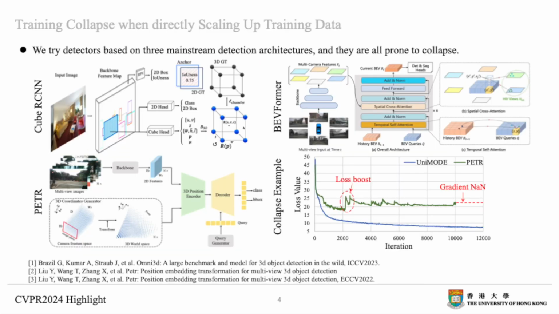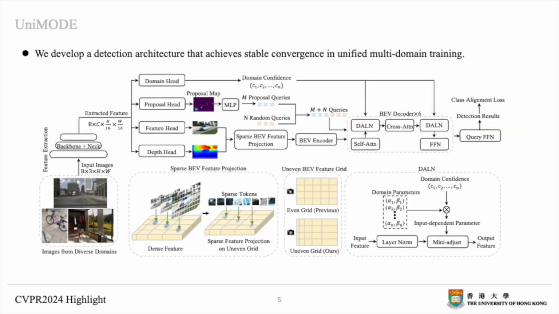In fact, we have tried different popular 3D object detection architectures, including anchor-based, global attention-based, and deformable attention-based. All of them suffer from different kinds of unstable training issues. In this work, we develop a detection architecture that achieves stable convergence in the setting of unifying multiple domains of data for both training and evaluation.